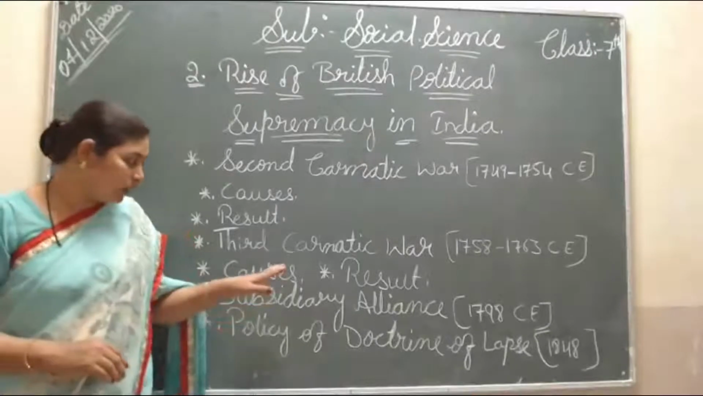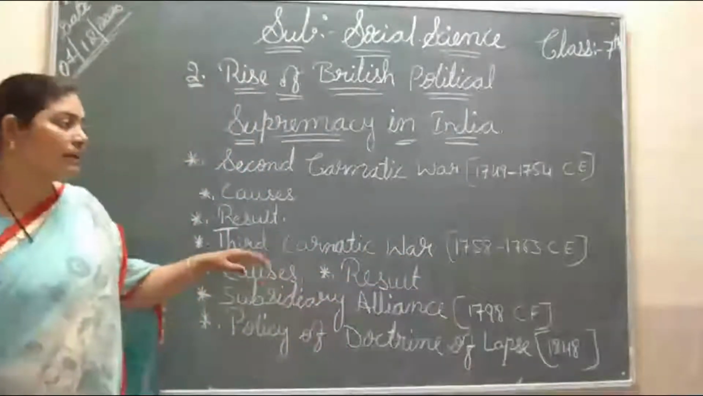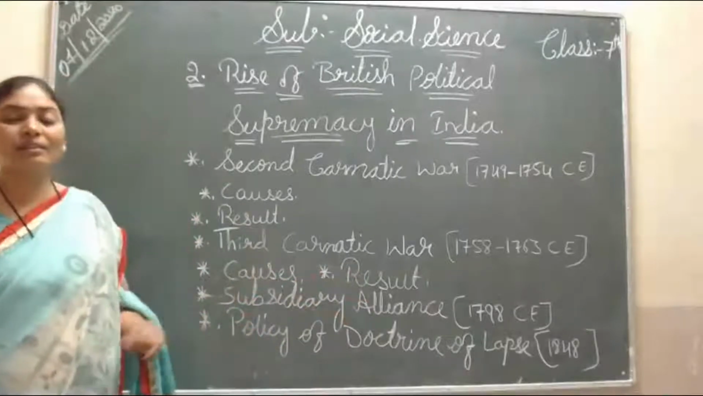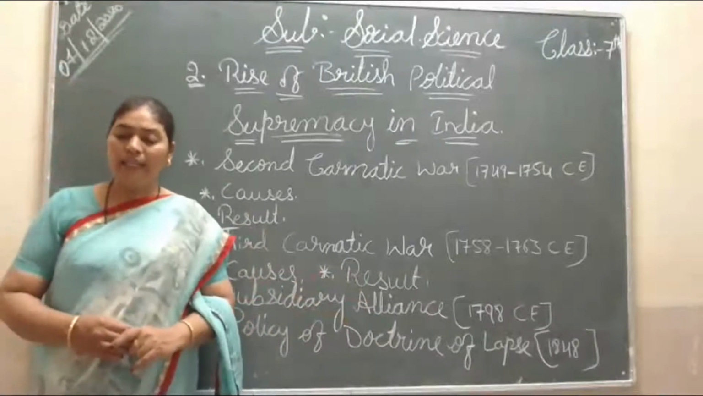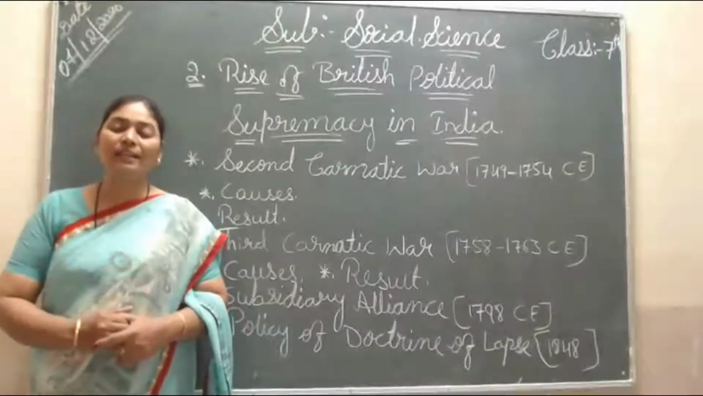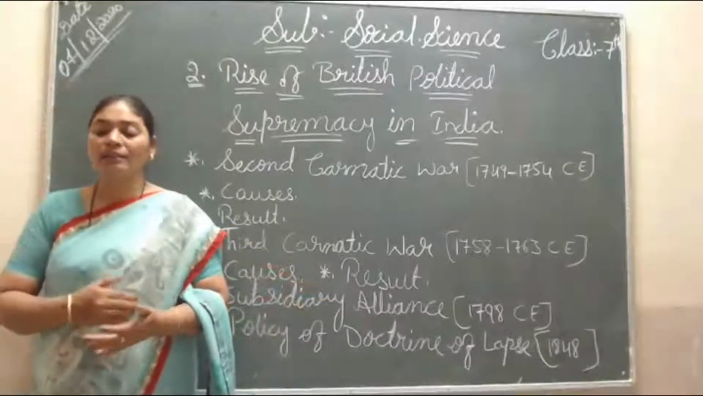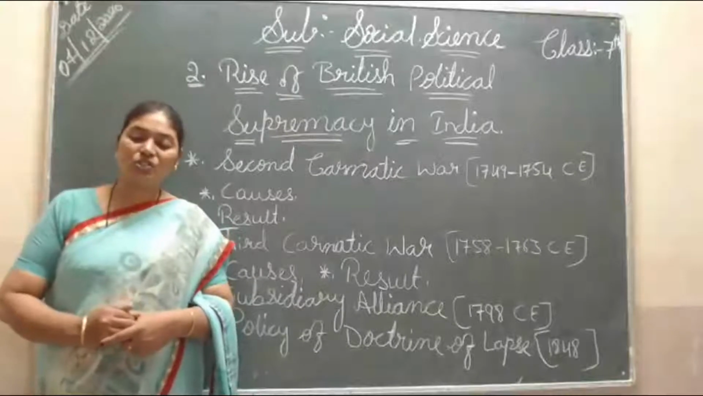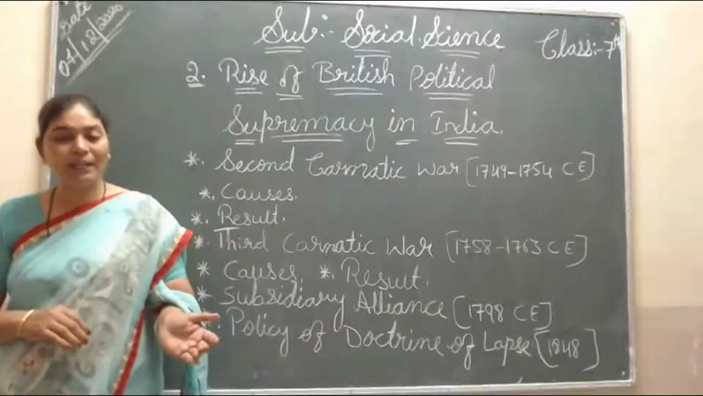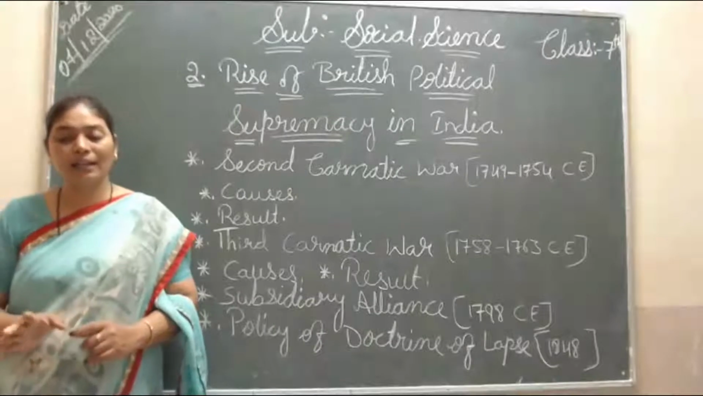Now the Third Carnatic War, from 1758 to 1763. Its causes and results, we will see one by one. In Europe, a war of seven years started between the British and the French in 1756. This resulted in war between the French and the British in India in the form of the Third Carnatic War also. The effects of what they did in Europe were happening here, and here they started the Third Carnatic War too.